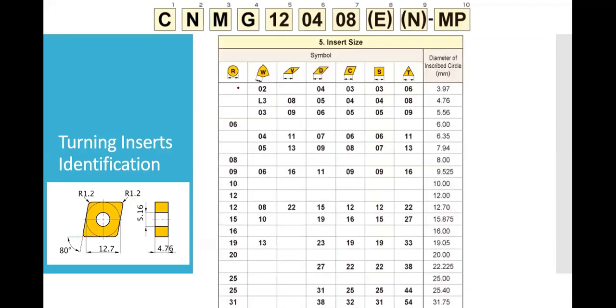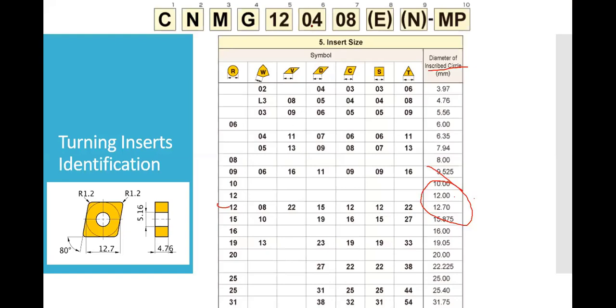Now the series of 12, that is the diameter of the inscribed circle. The 12 stands for the diameter of the inscribed circle. So in that 12 we have two positions, which is either 12 mm or 12.7 mm. The 12 part is clear.